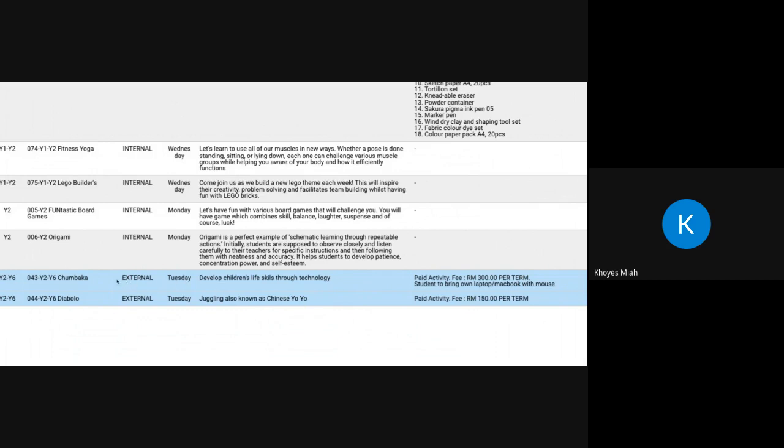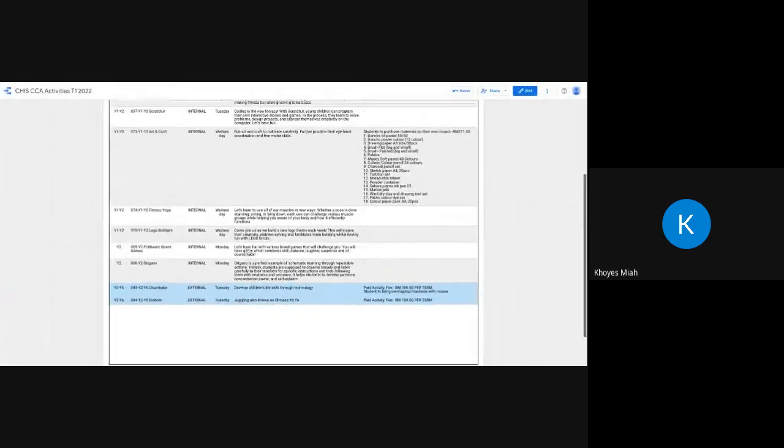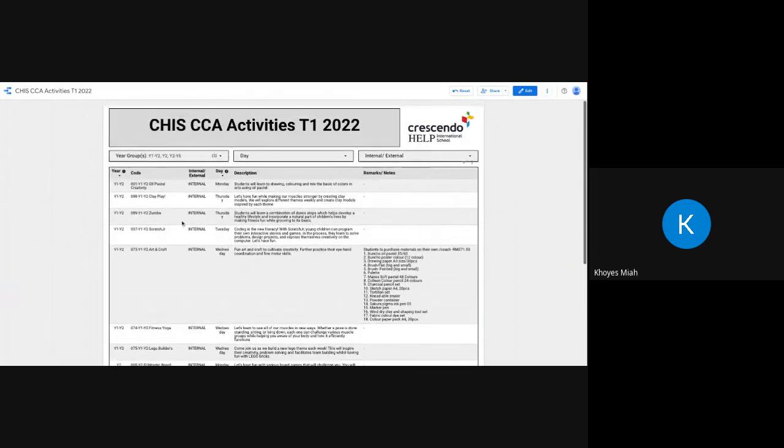You'll also see that it says external over here. This column over here will tell you which day this CCA will take place. And then finally, this column gives you some indication of what this CCA will be about. So this is really useful for you to have a look at.